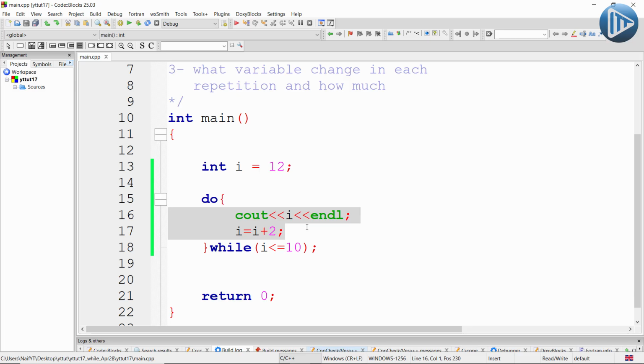And so that's quite the difference between the while loop and the do-while. A while loop will not run anything if the condition is false from the start, but the do-while will run the code at least once, even if the condition is false from the start, because the condition comes at the end of our loop.